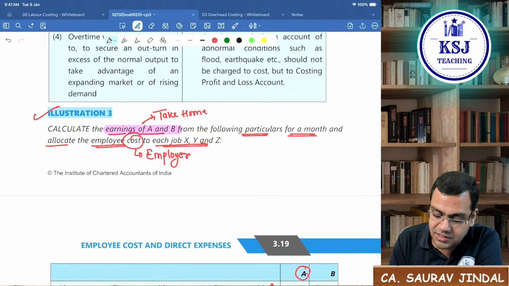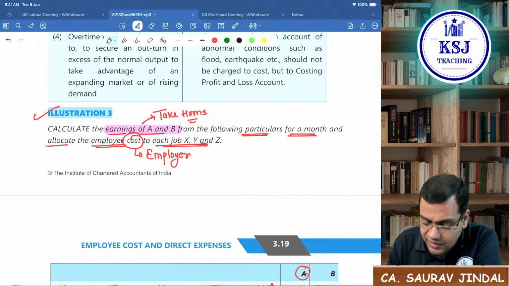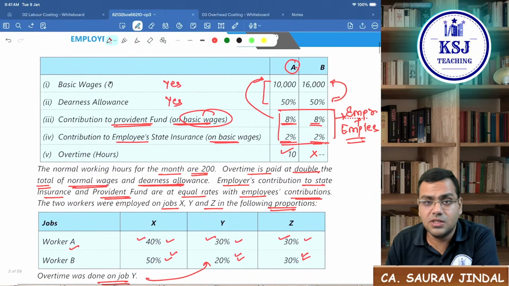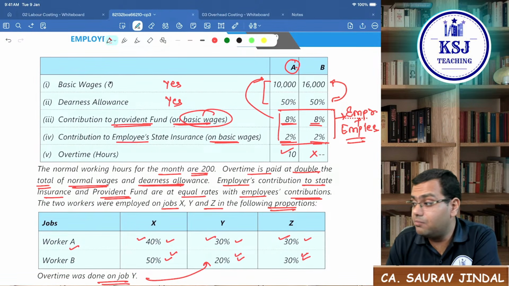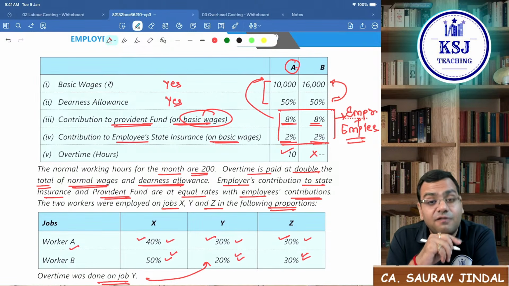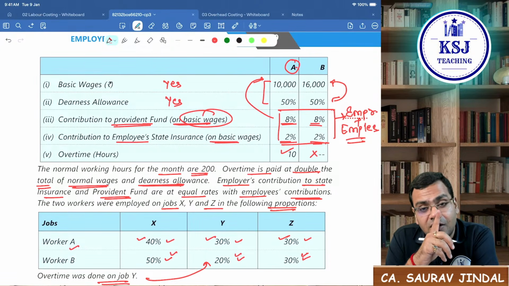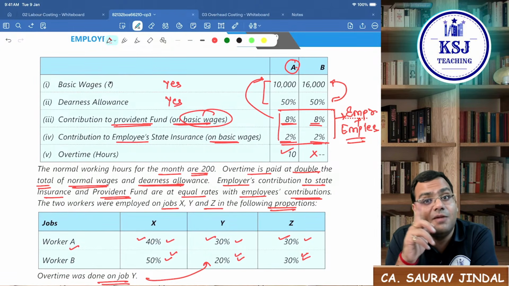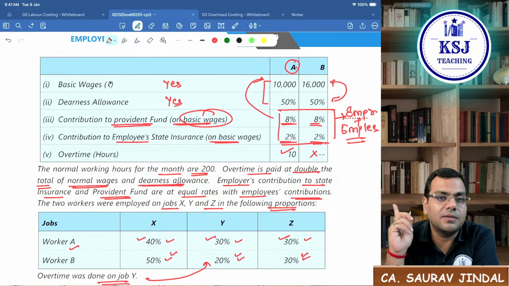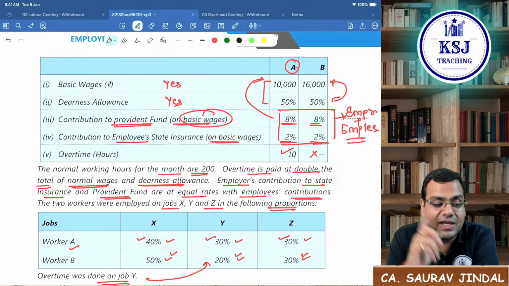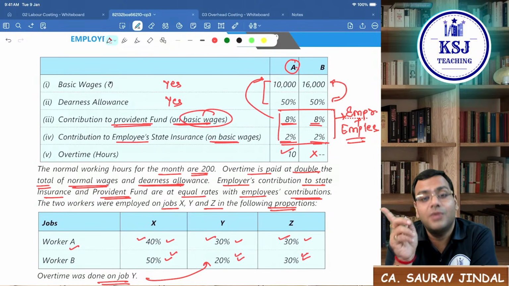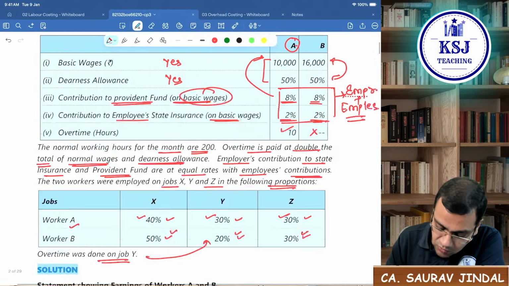Will they take the basic wages? Yes, sir. Will they take home the DA allowance? Yes, sir. Will they take home the contribution to PF by the employer? No, sir. Will they take home the contribution to ESI by the employer? No, sir. Clear? They will not take that home. Will they take the overtime wages home? Yes, sir. So what is given here?